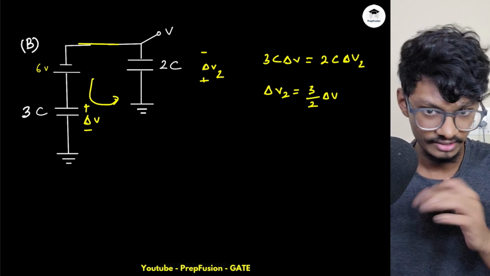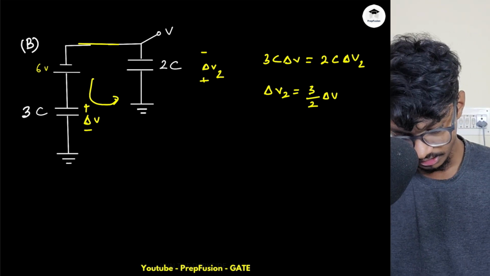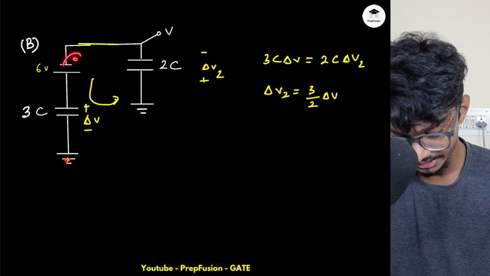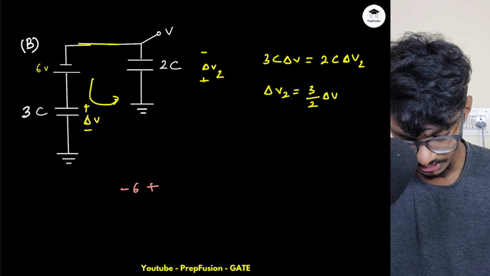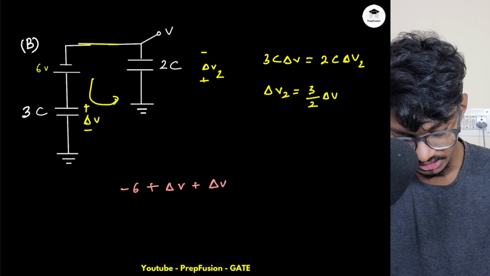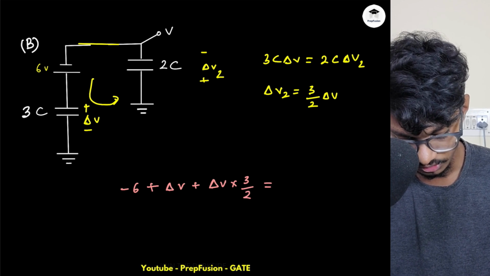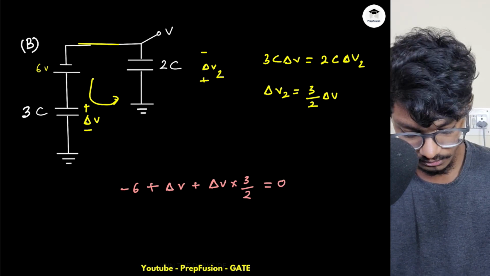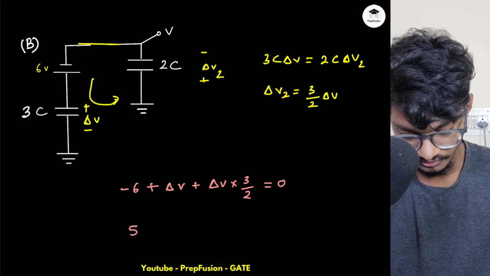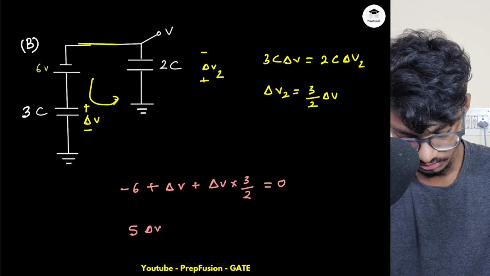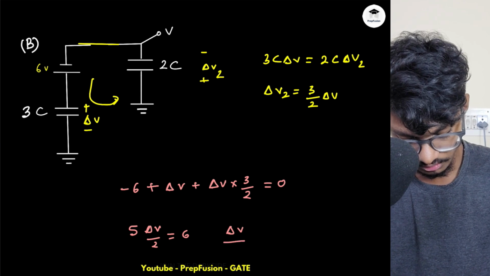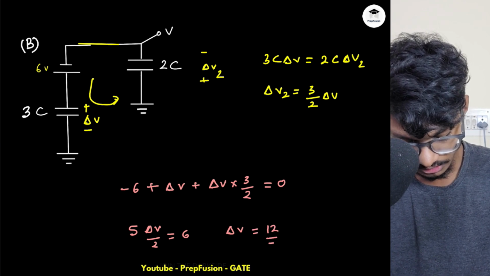Now what I can do is simply apply the KVL, as I told you earlier as well. So I can apply the KVL throughout this whole loop. I will start like this: minus 6 plus delta V plus delta V2. And delta V2 is simply delta V into 3 by 2, equals 0. So this will be 5 delta V by 2 equals 6. So my delta V will be equal to 12 by 5.